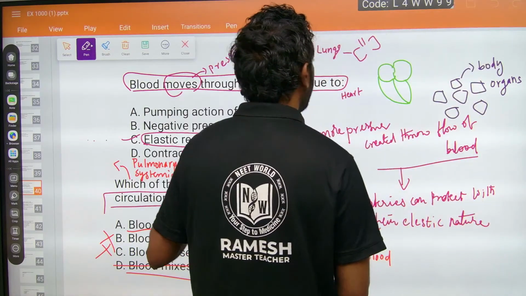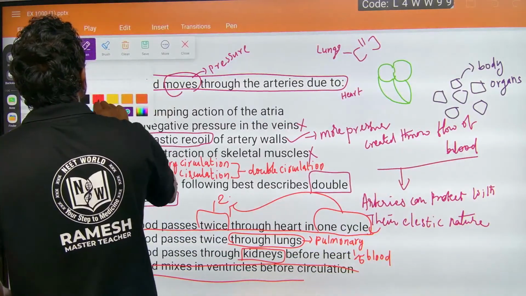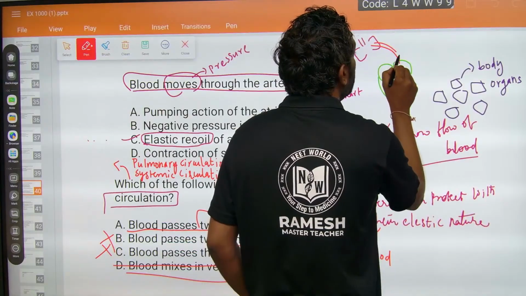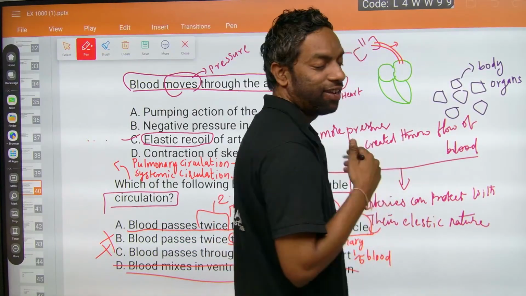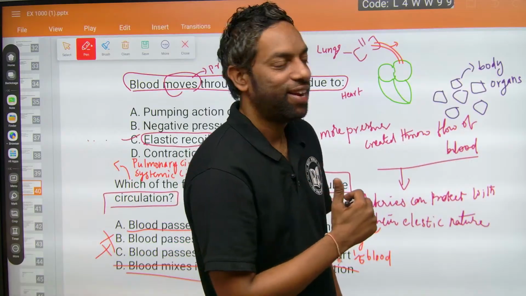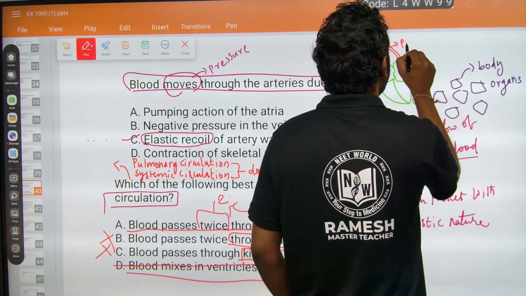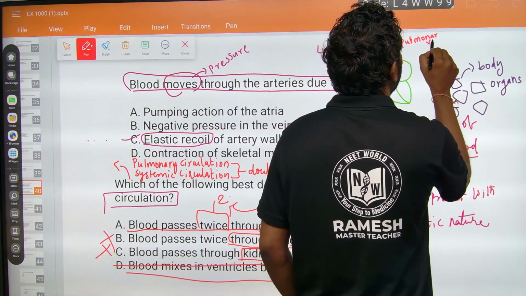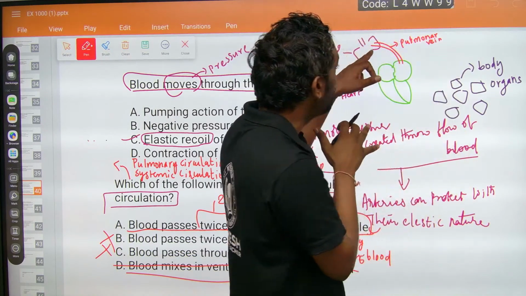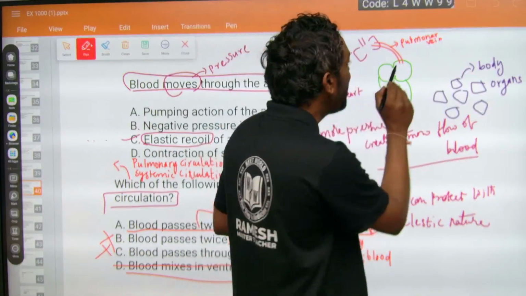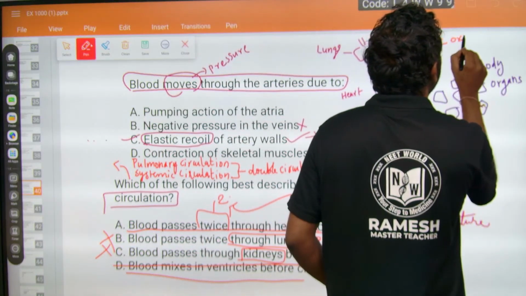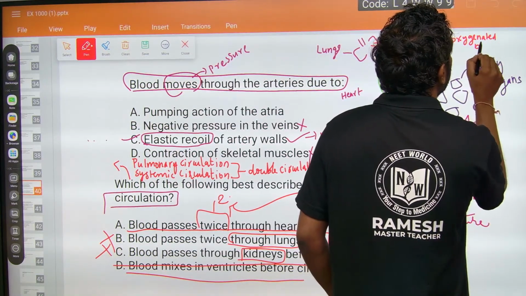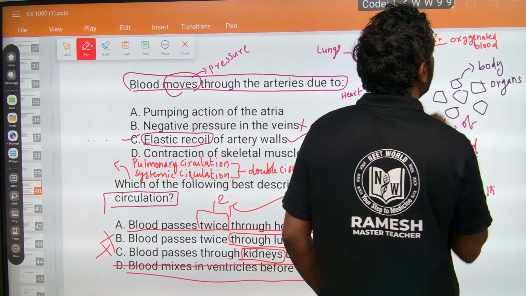The oxygenated blood enters the heart from the pulmonary vein, which carries blood from the lungs to the heart.